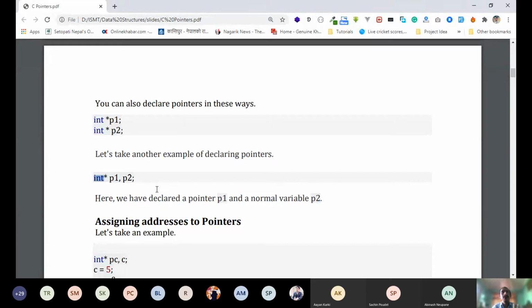We can assign a value to a variable by doing a equal to 5, a equal to 6, right? Like that, a equal to 10, a equal to 20. But in pointers, how can we assign an address then? That is the question. So let's take an example.